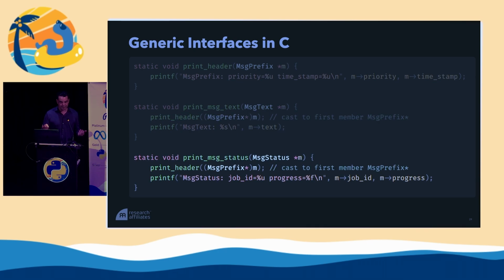And we can do the same thing for message status. We can leverage that the first component of the pointer is the message prefix. We can cast it to it, get the reuse from a common method, and then go on and do our specialized operations with our, if you will, derived struct.